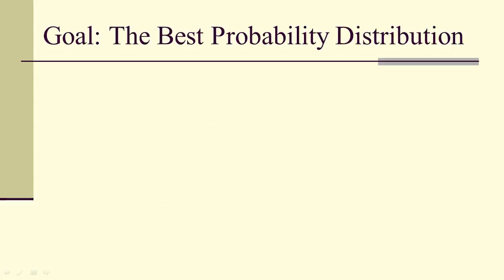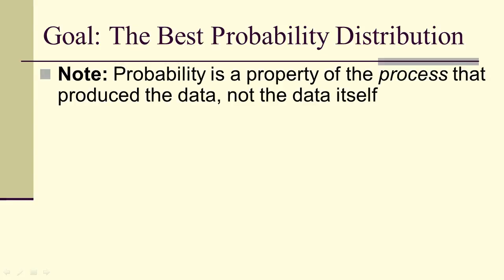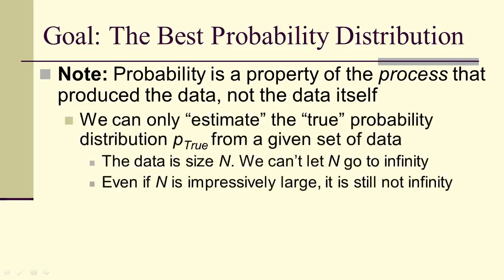So how do we get this best probability distribution? Well, first off, we notice that probability is a property of the process that produces the data, not the data itself. Probability is defined by a limit. So we can only estimate the true probability distribution from a given set of data. See, the data is size n, but n is not going to infinity. It's fixed.